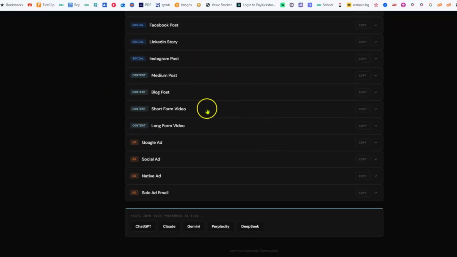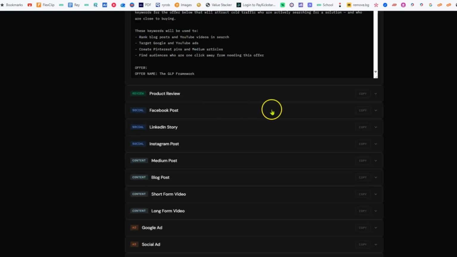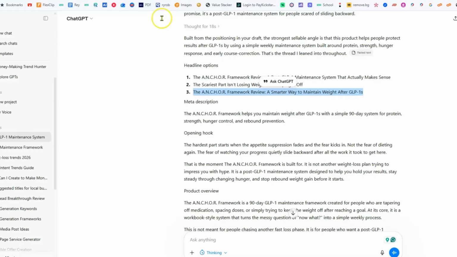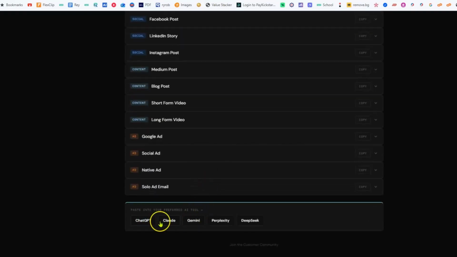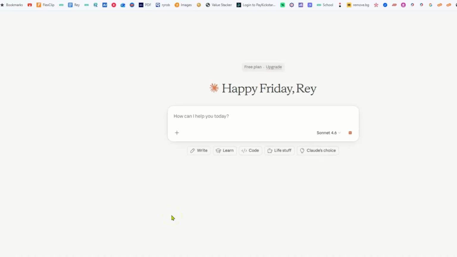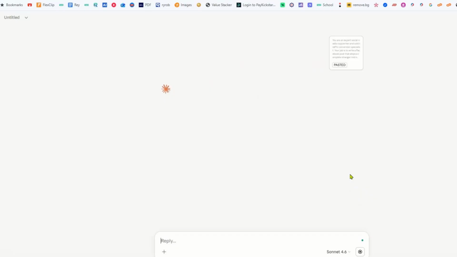And now we can create posts that we could post to Facebook, stories. And all you do is if you want to use the Facebook post, you just click on copy. You can go to your favorite AI down here if you want to. So this time let's try Claude. And we can just paste that in there just like that. Click on go and it's going to create your posts.